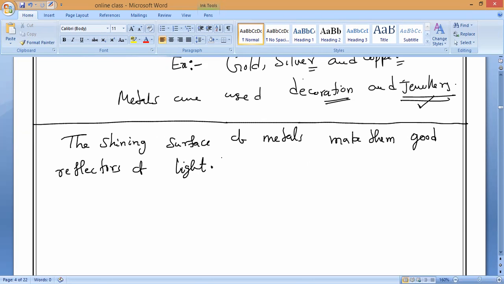So, as I told you, are you seeing your face in the metal plate or not? Silver plate, yes, silver or steel or whatever it is. How are you able to see? Because it is a good reflector of light.